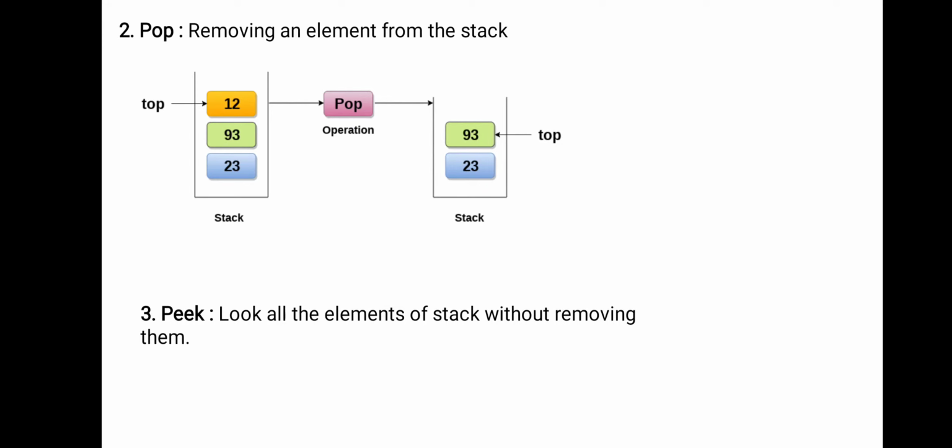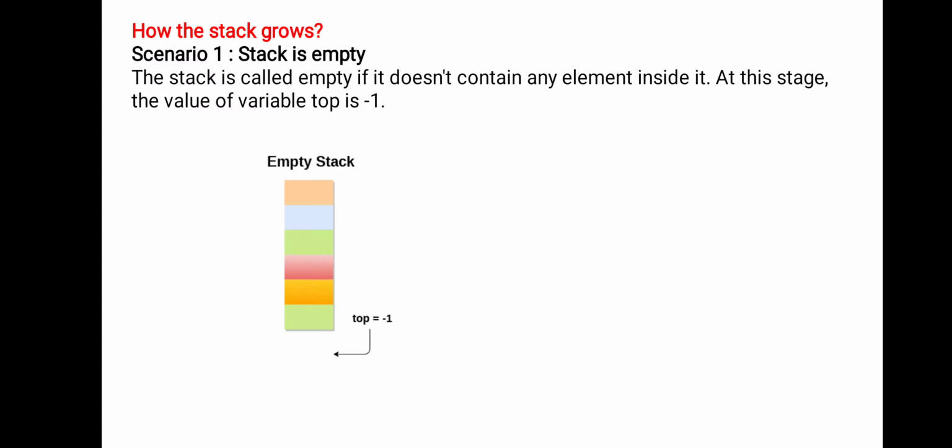Initially the stack contains 3 elements. If you apply a pop operation, the last element is deleted from the stack automatically. That means the last element, or top element, of the stack is 12. So 12 is deleted from the stack, and the top position is decremented by 1 and placed at 93.